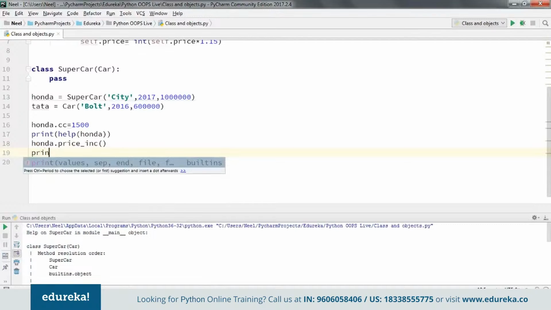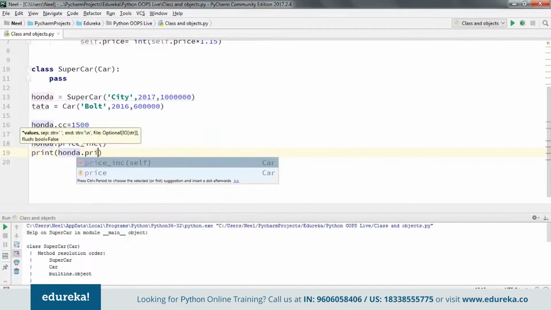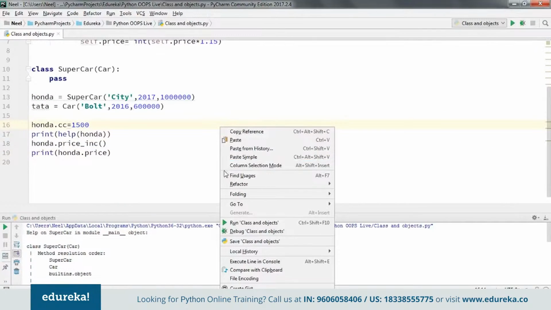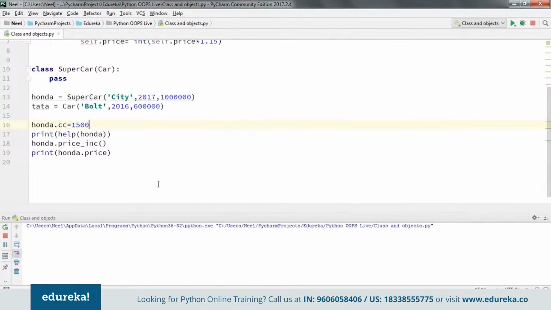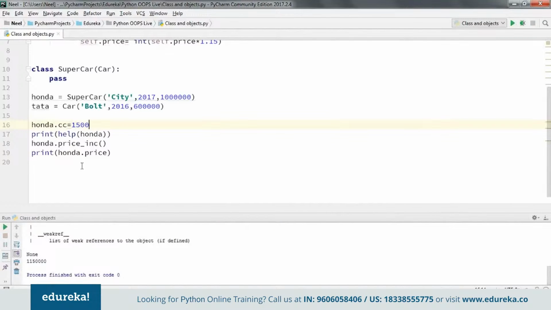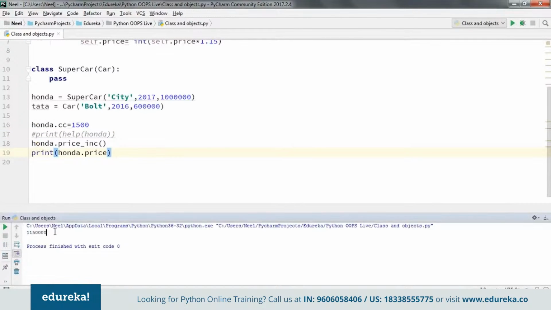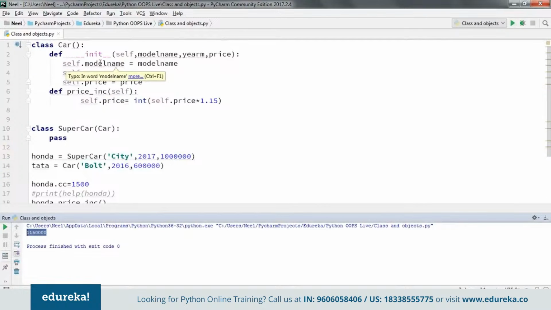Let me just comment this section out. So here again it has inherited this method as well.